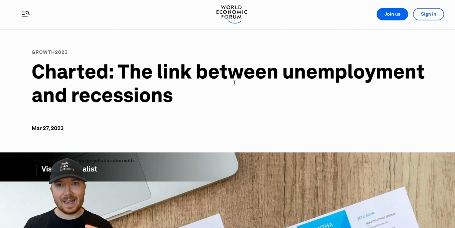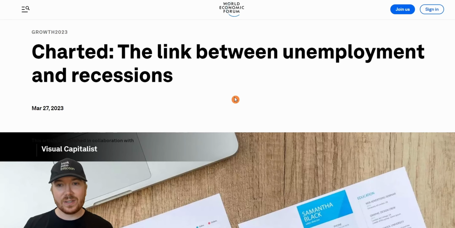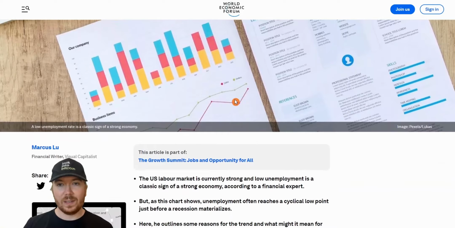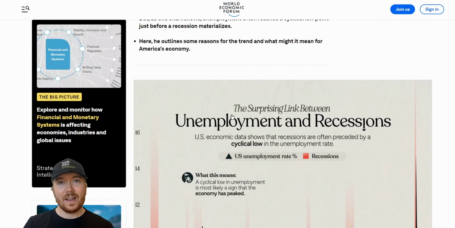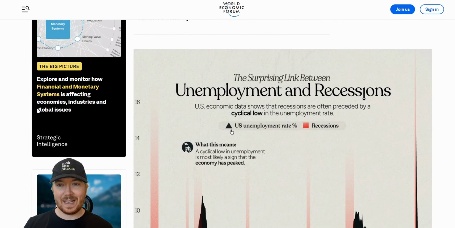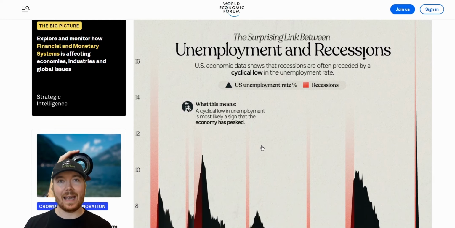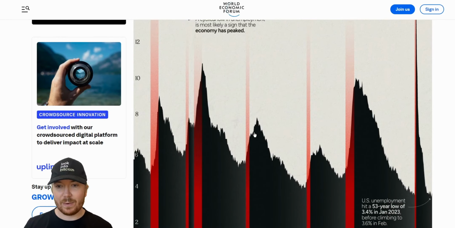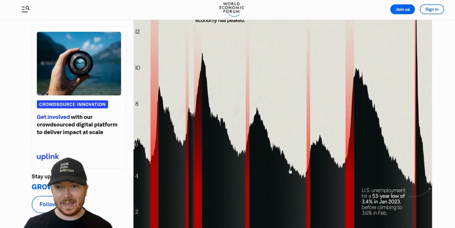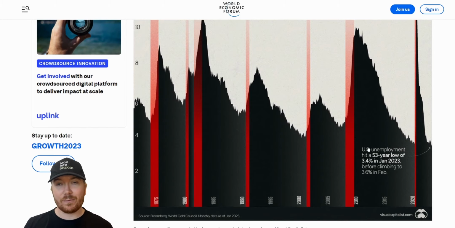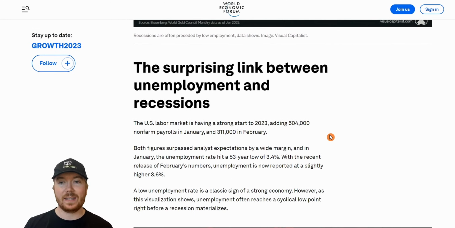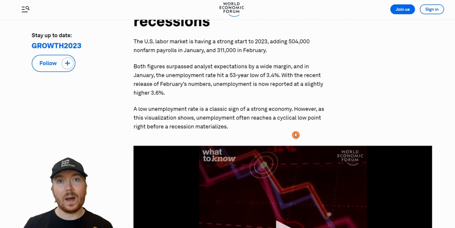If we just go to this article here, which is actually discussing the link between unemployment rates and recessions, an article here by the World Economic Forum, we can see here that as unemployment rate usually bottoms out, it usually coincides with a peak in an economy. So here, this is specifically looking at the US unemployment rate with the red recessionary zones marked here. And we can see as the unemployment rate reaches certain low levels, it usually precedes a recession and subsequently a drop in traditional market prices. So this goes into a few of the reasons why this may be the case.